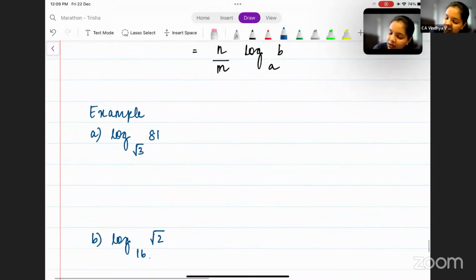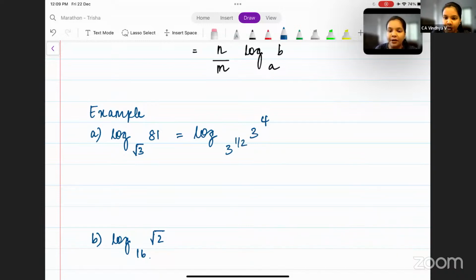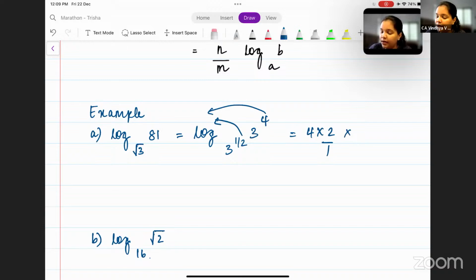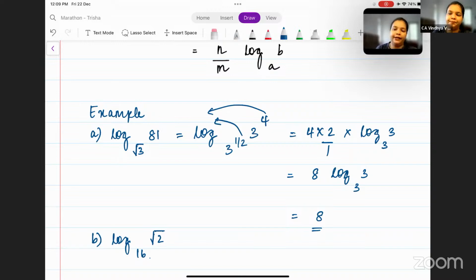We'll solve it. 81 can be written as 3 to the power 4, and square root of 3 can be written as 3 to the power 1 by 2. Now this 4 goes outside as 4 and 1 by 2 goes outside as 2. So what do you get? 4 into 2 by 1 into log 3 base 3. 4 into 2, 8. So you have 8 log 3 base 3. Answer is 8 into 1, which is equal to 8.